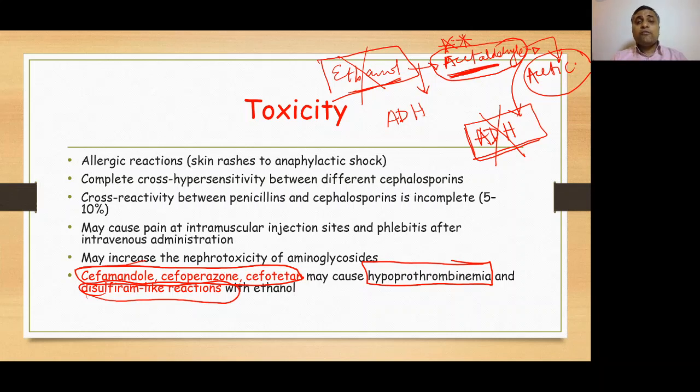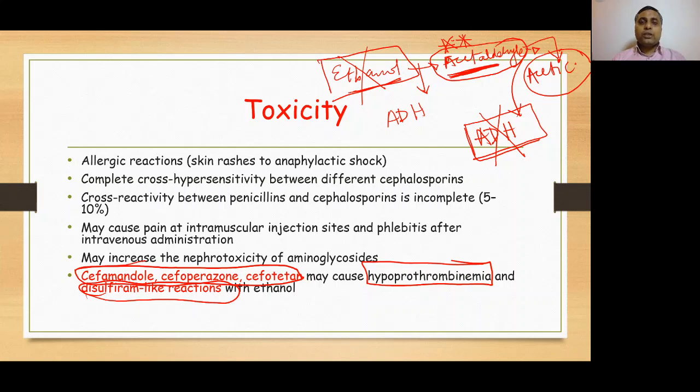So today we have talked about cephalosporins, which are beta-lactam antibiotics. They are derivatives of 7-aminocephalosporanic acid. These drugs are either given by oral route or parenteral route. They can be classified as first, second, third and fourth generation. First, second and third generation can be given through oral route or parenteral route, whereas fourth generation can only be given through parenteral route.